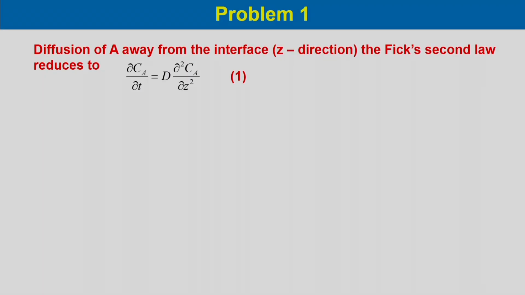Now, let us take a problem like diffusion of A away from the interface in the z direction. Fick's second law we can reduce to ∂Ca/∂t equal to D ∂²Ca/∂z², that is, without chemical reaction.